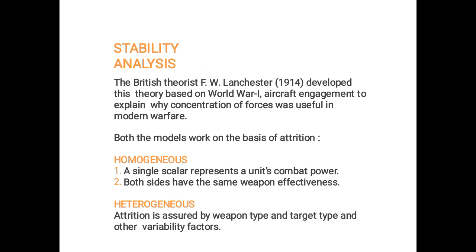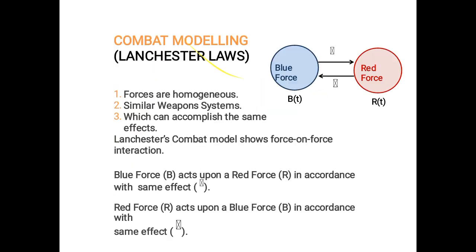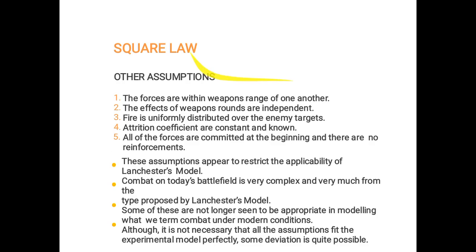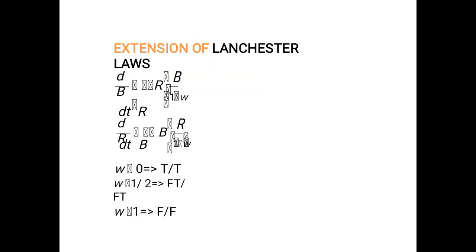Then after the prey-predator model analysis, we have to go for a stability analysis. In stability analysis there are two types, homogeneous model and heterogeneous model. Lanchester's linear law is used to solve the homogeneous model, and the square law is used to solve the heterogeneous model. The extension of Lanchester's law is finally used in the prey-predator model. These are the basic things about the mathematical model. Further problems we will discuss in the upcoming slides. Thank you.